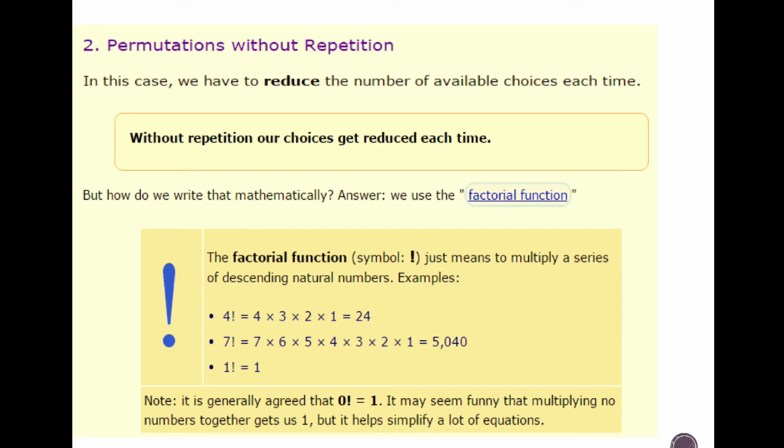Times and multiply are the same. So 4 multiplied by 3, by 2, by 1 equals 24. And also 7 factorial: 7 multiplied by 6, 5, 4, 3, 2, 1 equals 5040. And 1 factorial equals 1. Note, it is generally agreed that 0 factorial is 1. It may seem funny that multiplying no numbers together gets us 1, but it helps simplify a lot of equations. So please take note that 0 factorial is equal to 1.